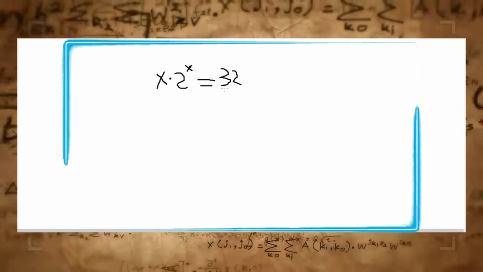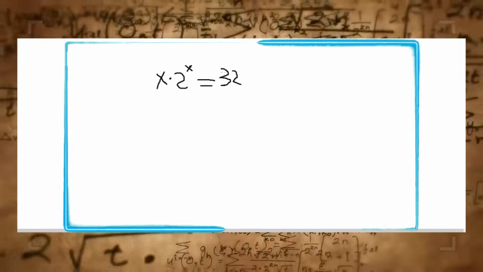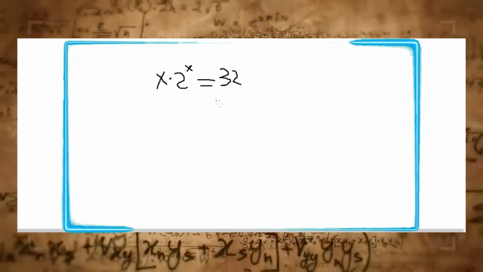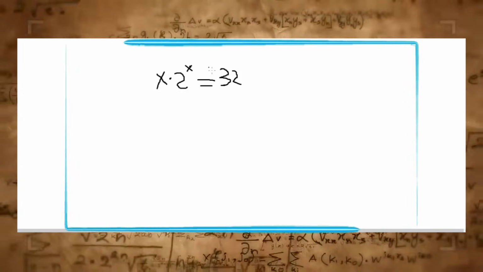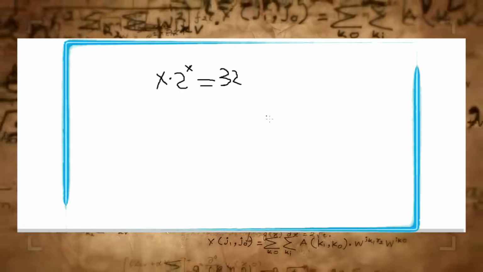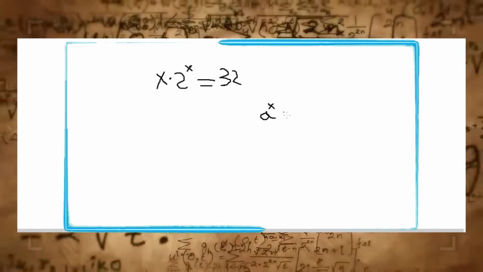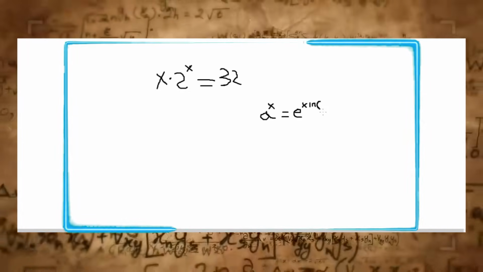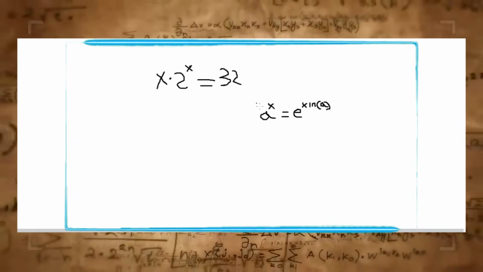In this video, I'm going to show you how to solve this equation using a powerful tool known as the Lambert W function. Before we dive in, there is a fundamental identity you need to know. A to the power of x equals e to the power of x times the natural log of a. Using this formula, we can rewrite our equation like this.